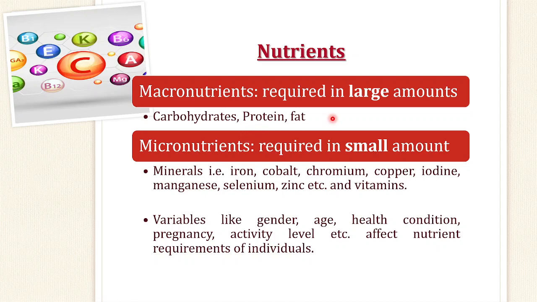Macronutrients are required in large amounts, like carbohydrates, proteins and fats. Apart from the macronutrients, we need certain nutrients which are required in small amounts. They are called micronutrients, like iron, cobalt, chromium, copper and iodine. All of these will be required. Vitamins are also important for our health.